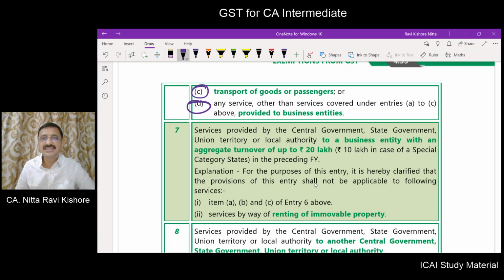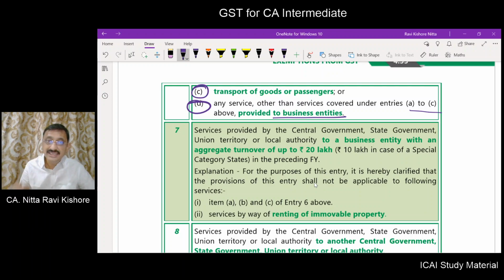Any other services other than those covered in A to C means this Department of Post specified services and this service carried out to an aircraft or a vessel in the precincts of a port or an airport, transportation of goods or passengers. Now, apart from this service, if any other service is provided by the government to a business entity, it is not exempt. If it is provided to a person other than business entity, it is exempt. But if it is being provided to a business entity, it is not exempt. It is subjected to tax.